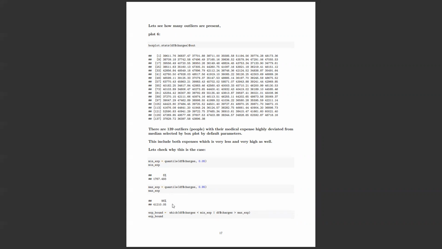That's very less. And the 95th percentile person has an expense of around 40,000. So that means 90% of the people have their expenses between 2,000 and 40,000. So this is where we have to concentrate and interpret our results at the end.